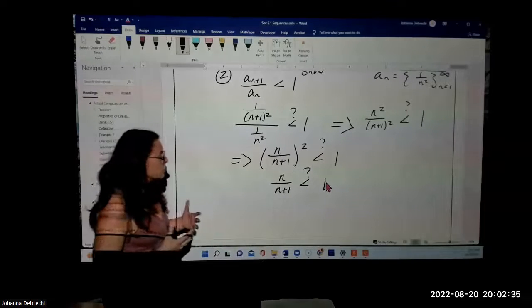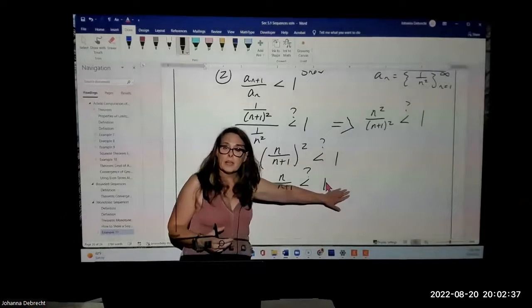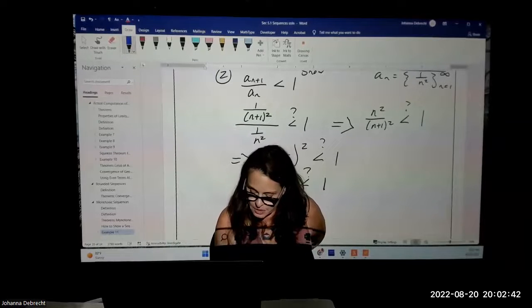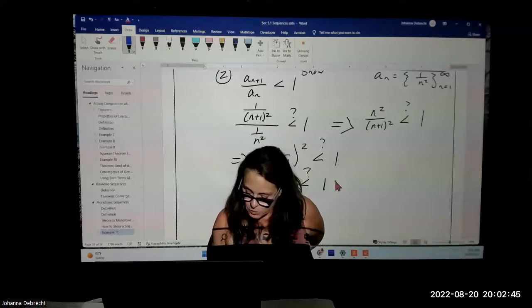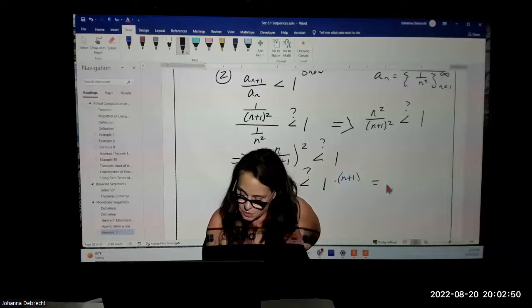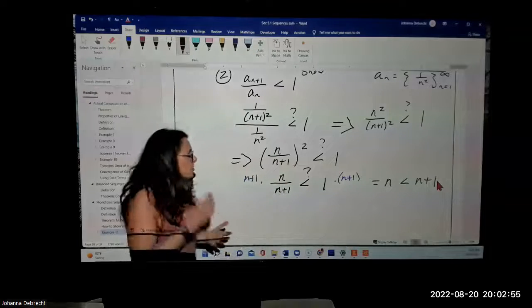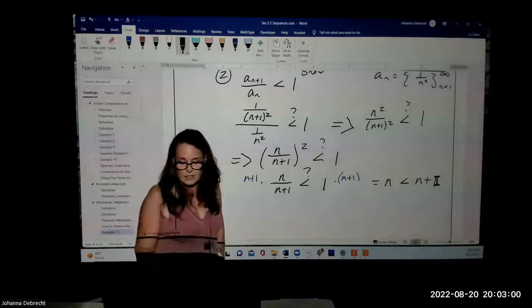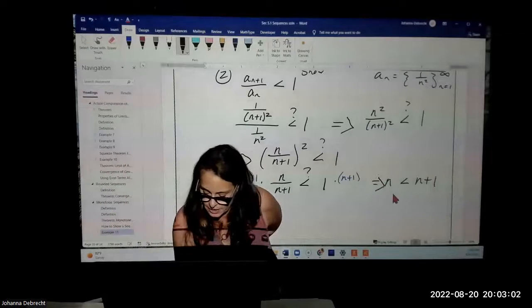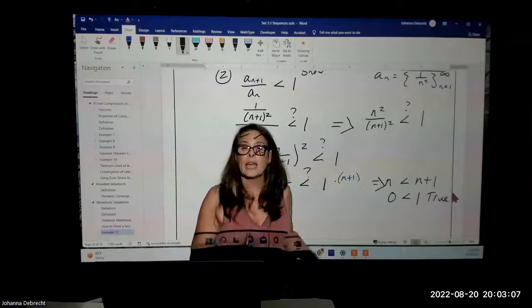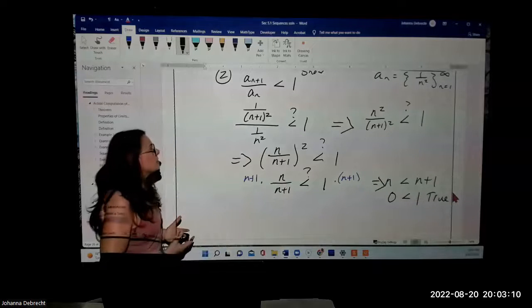One of the things that you can do to prove it, of course, is to multiply both sides by n plus 1. It's strictly positive, so multiplying both sides by n plus 1 does not reverse the inequality. And this gives rise to the statement n is less than n plus 1, which we know to be true. You could subtract the n's, one from each side, and that would tell you that 0 is less than 1, which is always true. So again, we prove that it's strictly decreasing.